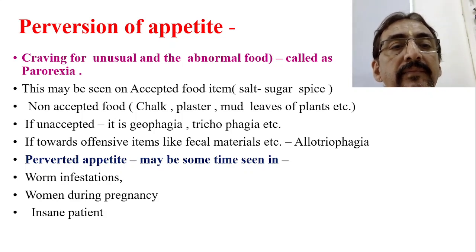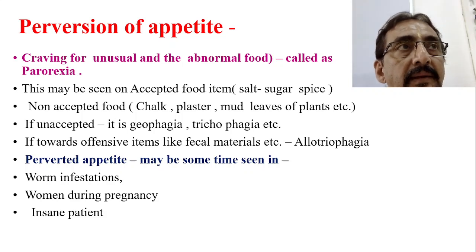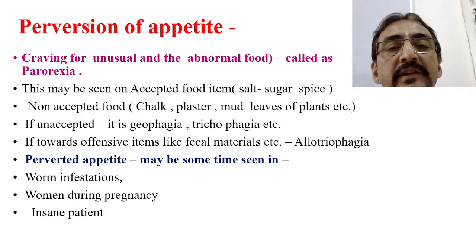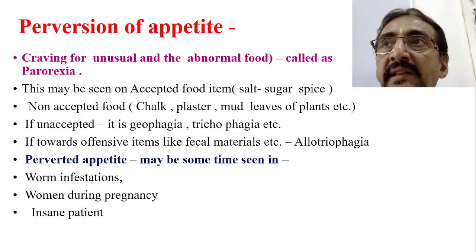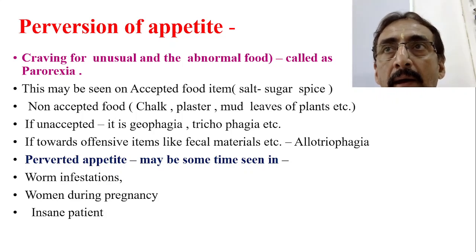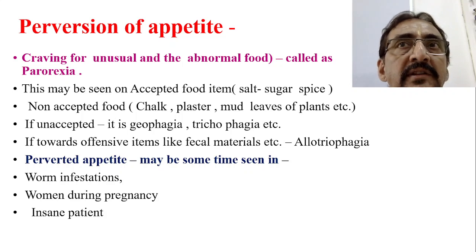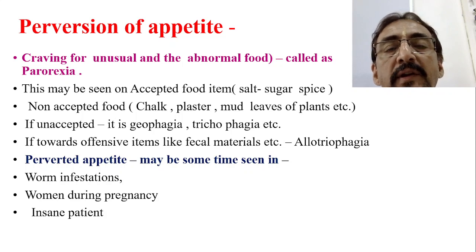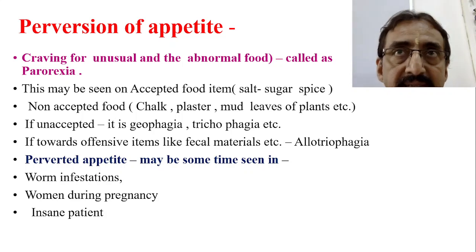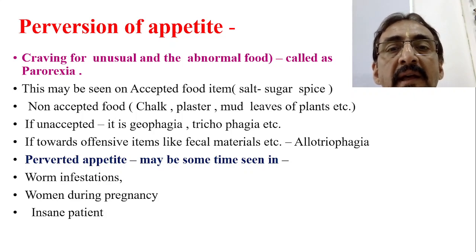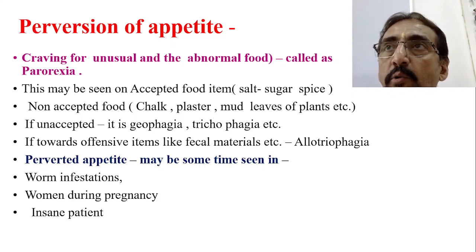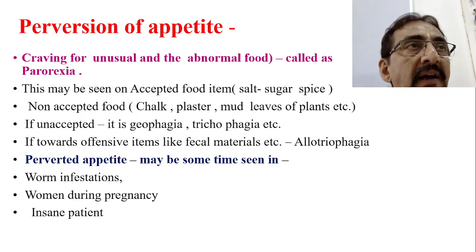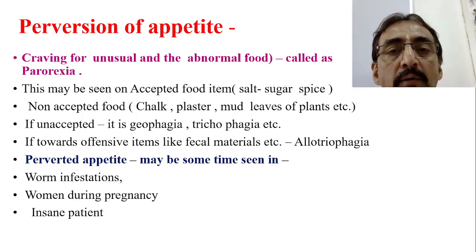This is expected and non-expected. If it is unexpected, then we think of geophagia and trichophagia, etc. Geophagia means eating mud, mrudbhakshana. Pica means all abnormal non-nutrient substances, whereas geophagia means only mud. Similarly, trichophagia means only taking hairs, children having the habit of eating hairs, and it may lead to trichobezoar. So if unexpected, we think about geophagia and trichophagia.